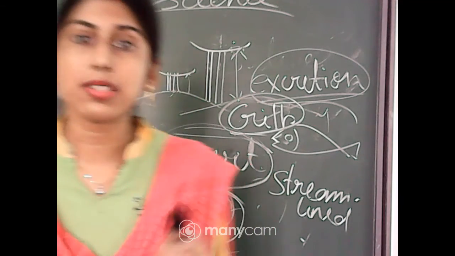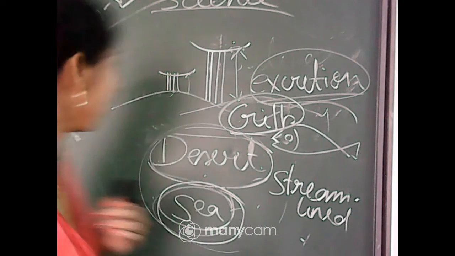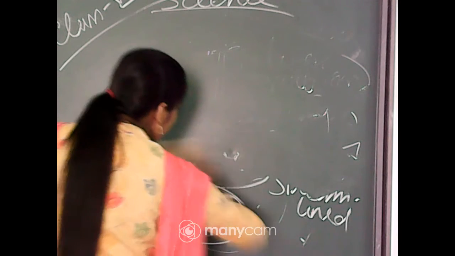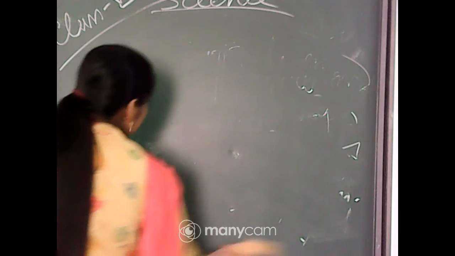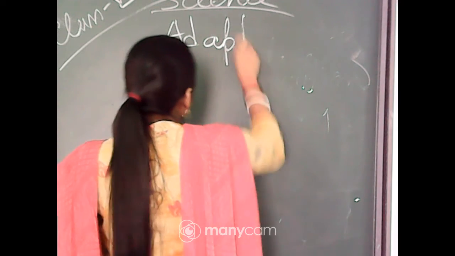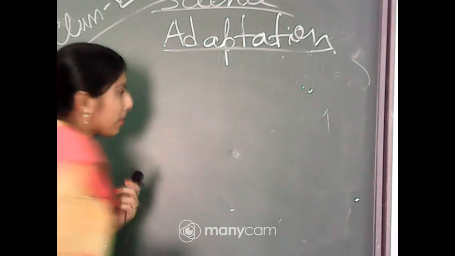And this property is called adaptation. So here we have another new term, that is adaptation. To understand adaptation, we have taken these 2 comparisons. What is adaptation?